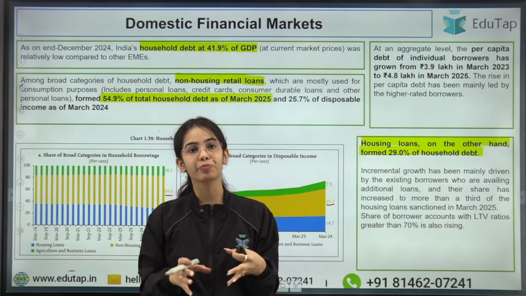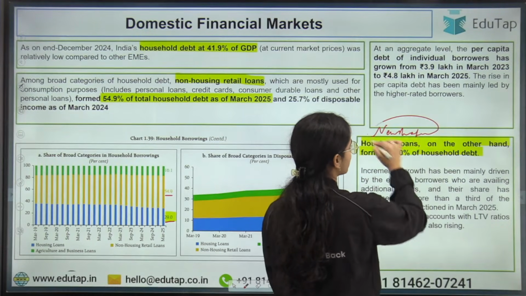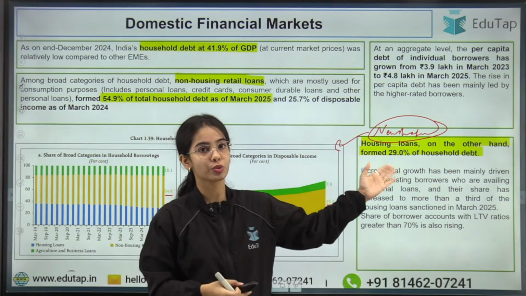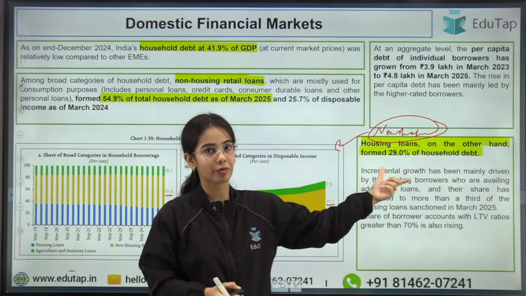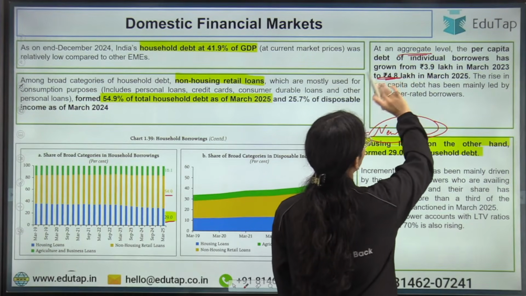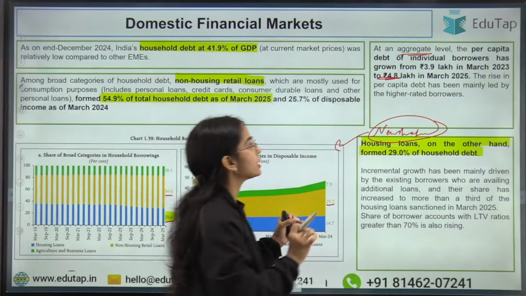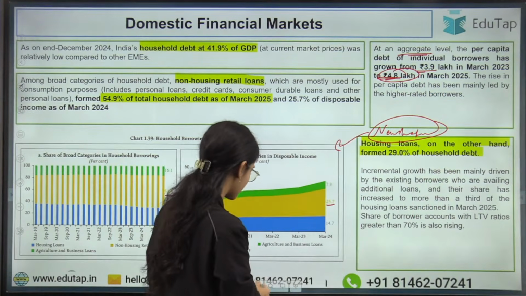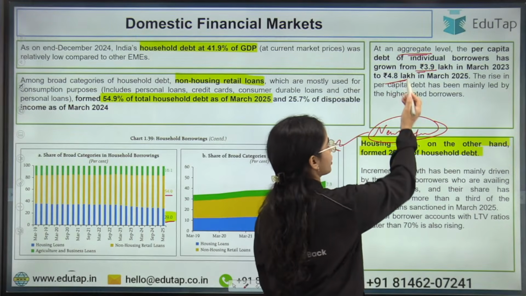Now this data point becomes important because it was mentioned in the newspapers, and you know that whenever questions are framed, they are also taken from the newspapers directly. Even this data point is important: at an aggregate level, per capita debt to individual borrowers has grown from 3.9 lakh in March 2023 to 4.8 lakh in March 2025. These data points were mentioned in the newspaper, and that's why they are important.